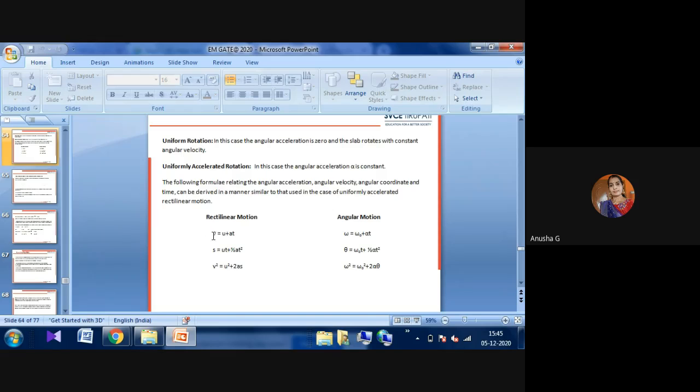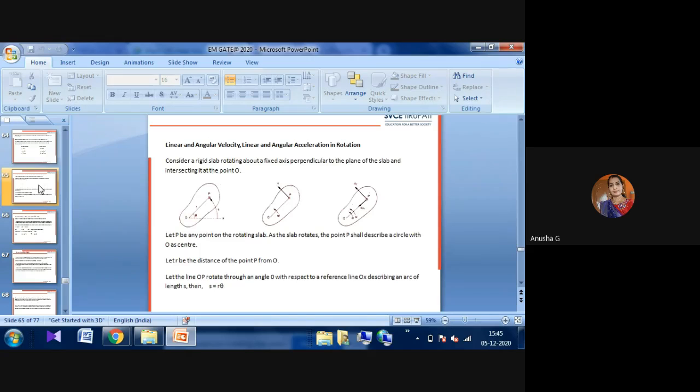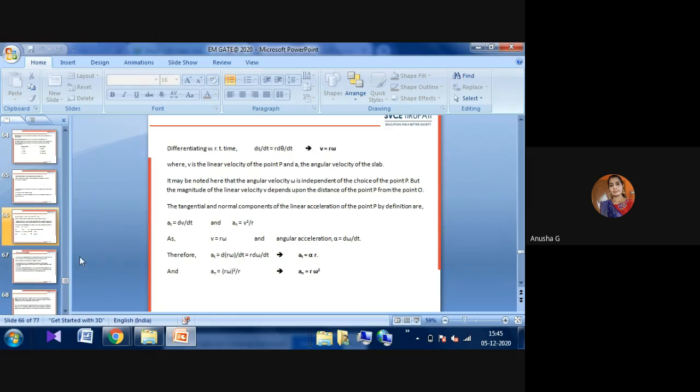For angular motion, wherever velocities are involved, omega will be there. Omega equals omega naught plus alpha t. The distance s becomes the angle theta, which equals omega naught t plus half alpha t square. Like that we have to consider these different conditions. These are very, very important. Next are the linear and angular velocity conditions and angular rotations. Here you can observe the different conditions with angular velocity and angular acceleration formulas.